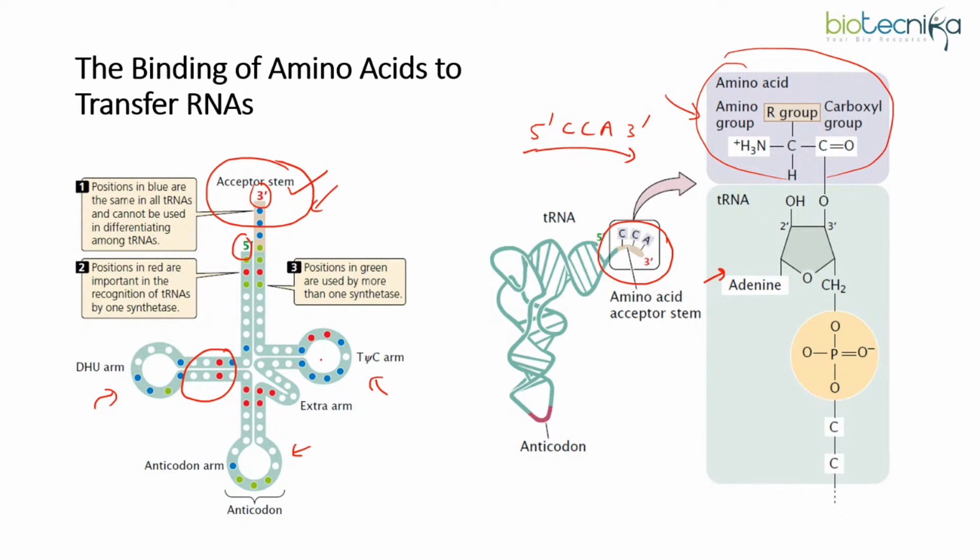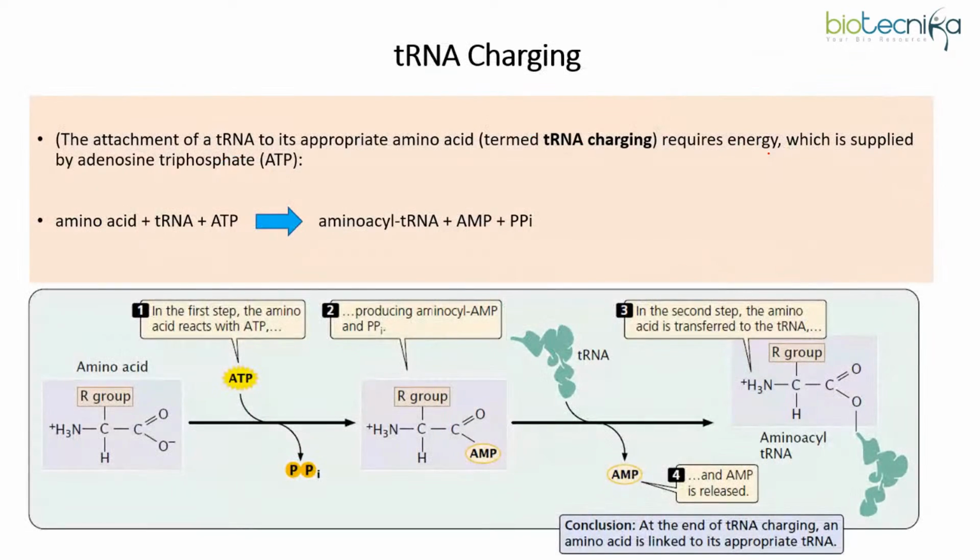So I repeat on this. This is tRNA with different loops. This is the acceptor stem which has the stretch 5' to 3' CCA stretch, and at the adenine on the 3' end, the amino acid would be added. So this is known as tRNA charging. When the right amino acid is attached to the tRNA, this is known as tRNA charging. So remember, when we say charged tRNA, it means the tRNA that has been attached to the right amino acid.